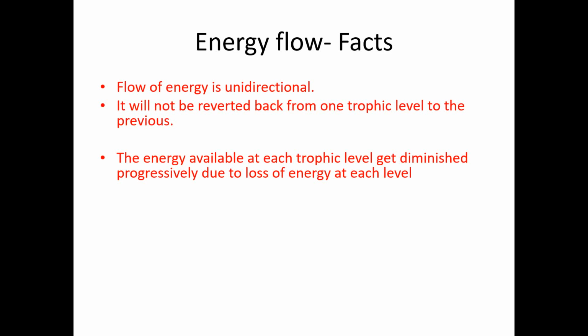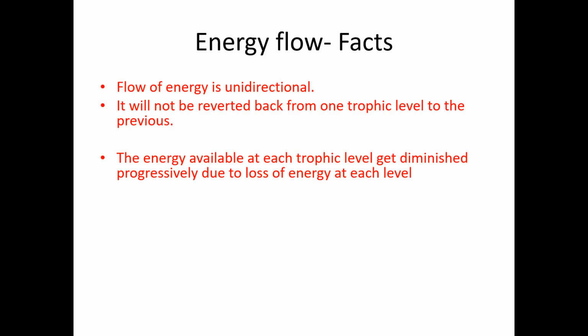And the second fact is that the energy available at each trophic level gets diminished. That is, it reduces progressively due to loss of energy at each level. When energy moves from one trophic level to the next, the amount of energy available gets diminished. So these are the two main facts about energy flow in the ecosystem.